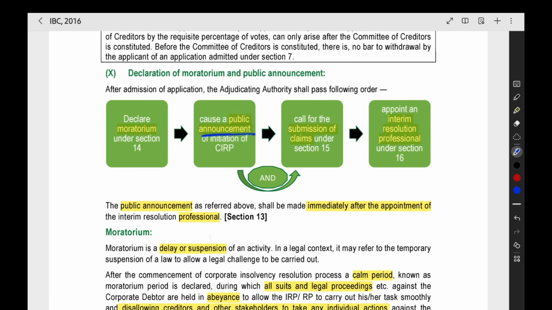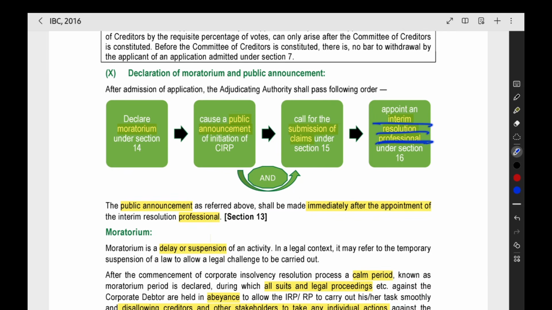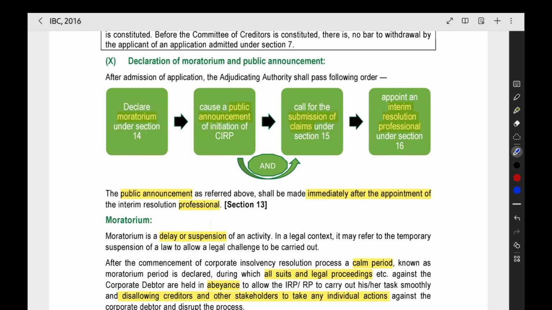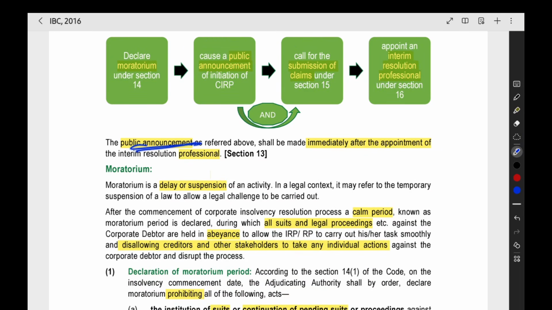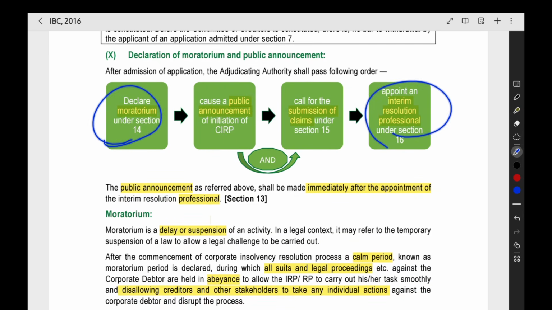Then they will make a public announcement that the CIRP has started. They will invite the creditors to give their claims to the IRP, a call for the submission of claims. The interim resolution professional will be appointed by the NCLT. After that only everything will happen. In a single order, the moratorium will be declared and the IRP will be appointed. This IRP will make the public announcement and collect the claims. The public announcement shall be made immediately after the appointment of the professional. First the professional will be appointed, then the moratorium declared, then the public announcement made, and then submission of claims will happen. These will happen in a single order.